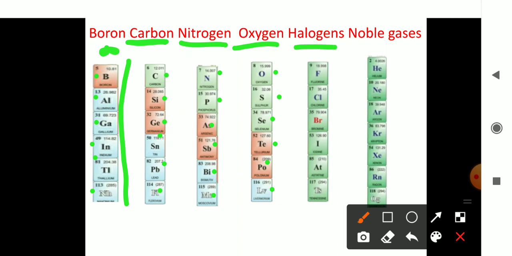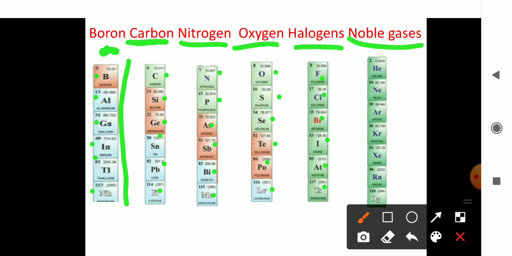Then group number 17, they can also be called halogens. Okay, so what are the elements of halogens? Fluorine, chlorine, bromine, iodine, astatine and tennessine. These are the elements that constitute group number 17, or they can also be called halogens. Okay. Then finally group number 18.